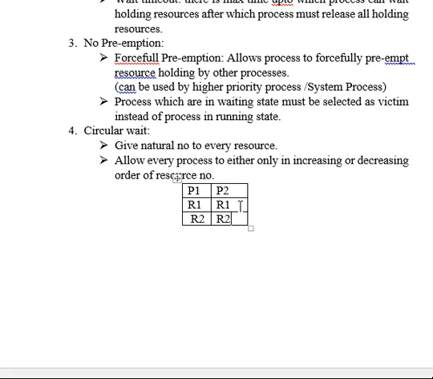So it has already requested and it requires R7. Then it should release all the resources it has which it needs to access. That means R1, R5 and R9 is what it has already requested, and R7 is the new request that it wants. If you go by the increasing order, then before requesting R7, it has to release R9, and then only request R7 and R9. So that's all about the circular wait.